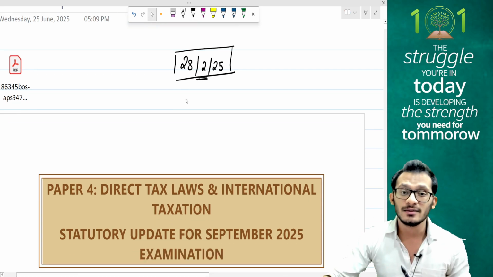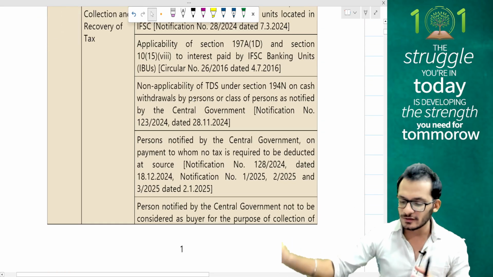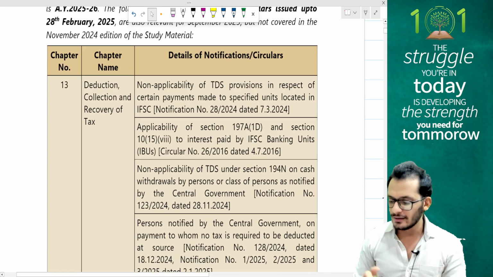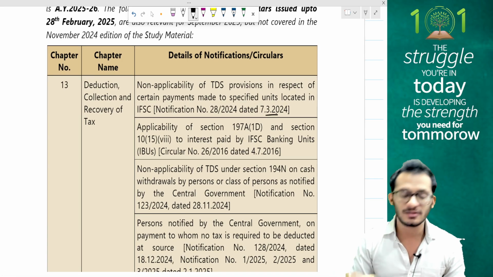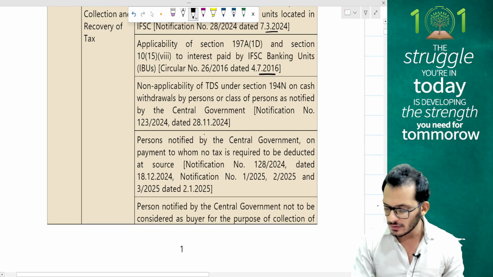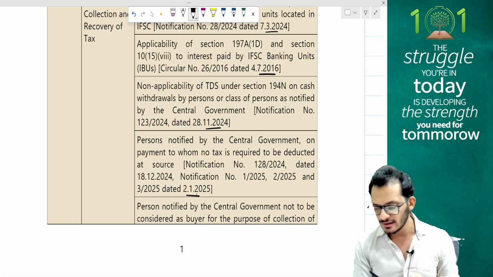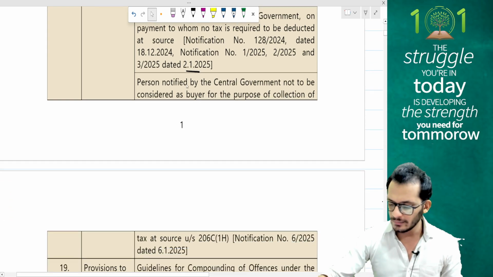On that note, people, let's look at the amendments. Let's see what is happening here. First, ICAI has put in some amendments relating to the topic of TDS. ICAI has clarified that this was an amendment which was there in March 2024, not relevant. 2016, not relevant. 2024, not relevant. 2025, this is again January 2025, this is a relevant amendment. So these are all the amendments which have been notified.